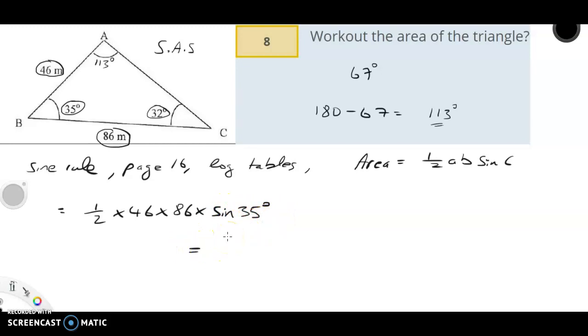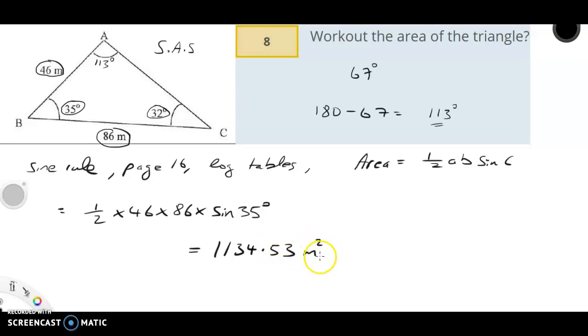So we just type in 1/2 using the fraction key, multiplied by 46, multiplied by 86, multiplied by sine 35 degrees, close the bracket, press equals, and I get 1134.53 rounded to 2 decimal places.